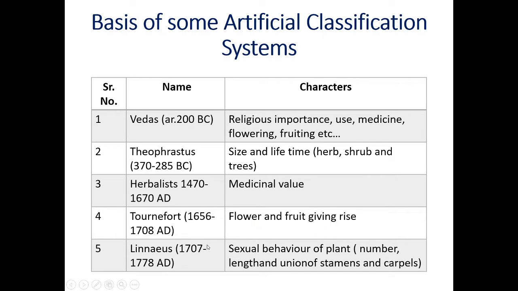And Carolus Linnaeus utilized the sexual behavior of plants, number, length and union of stamens and carpels. He also utilized insertion of floral parts into the thalamus, arrangement, adhesion and distribution of stamens, nature of anther and filament and their arrangement.